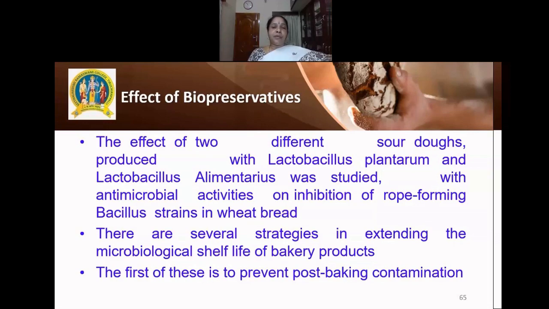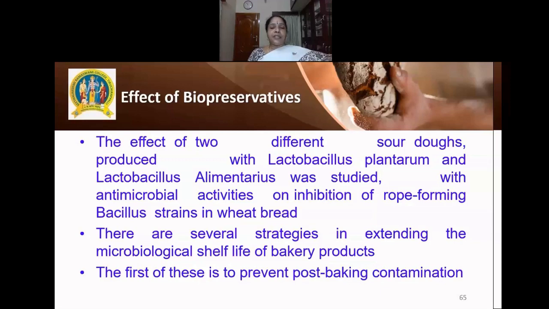So we have already studied about the ropiness in bread that is produced by the bacillus. So this rope-forming organism can be controlled by using sourdough for fermenting the bread, which contains Lactobacillus plantarum and Lactobacillus alimentarius. So when these two microorganisms are introduced as a culture in the sourdough, they can prevent the growth of the other bacteria which cause the rope formation in bread.